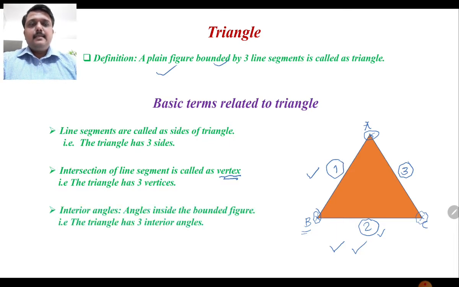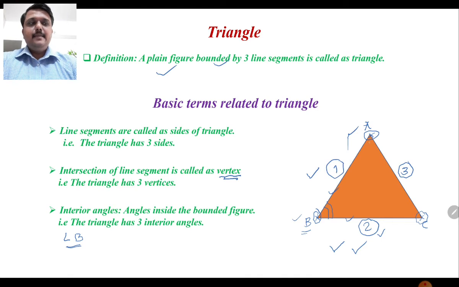The third important term in the triangle is the interior angle. What is meant by the interior angle? As these line segments make a closed geometrical figure, the angle made by any two line segments is called an interior angle. Line segment AB and line segment BC make an interior angle, which we call angle B. So this is one of the interior angles.